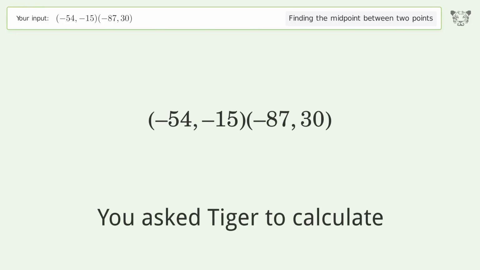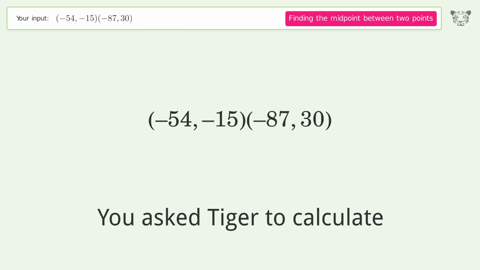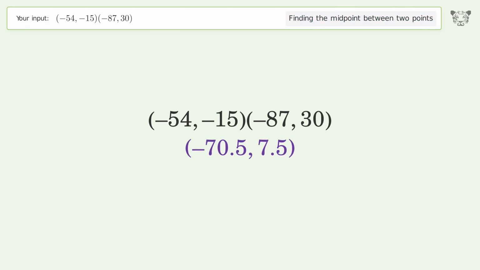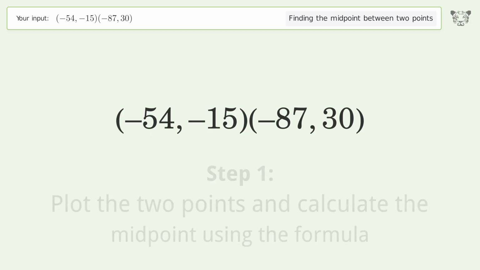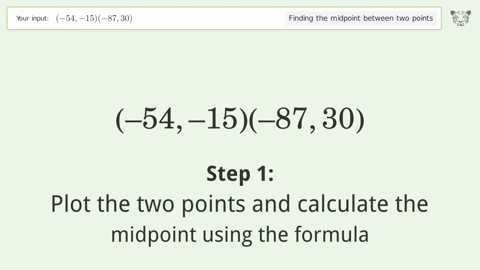You ask Tiger to calculate. This deals with finding the midpoint between 2 points. The midpoint between the 2 points is negative 70.5, 7.5. Let's solve it step by step. Plot the 2 points and calculate the midpoint using the formula.